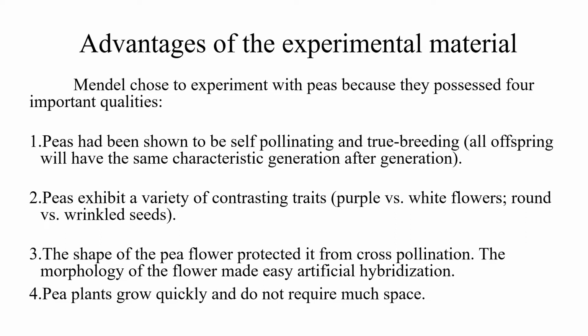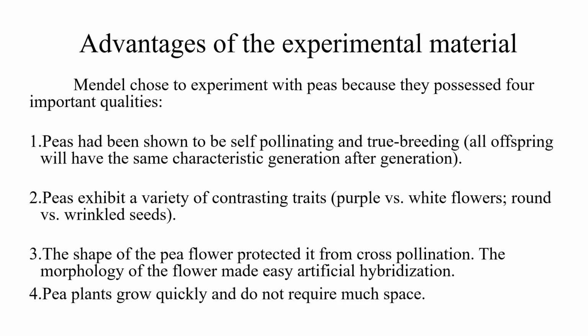The morphology of the flower made artificial hybridization easy. That is, the flower could be opened very easily for emasculation. You know what is emasculation? That is removal of unripe or immature stamens. And also it was easy for dusting the desired pollen grain on the stigma of emasculated flowers. So the morphology of the flower was easy for artificial hybridization, and that also facilitated Mendel's experiments.